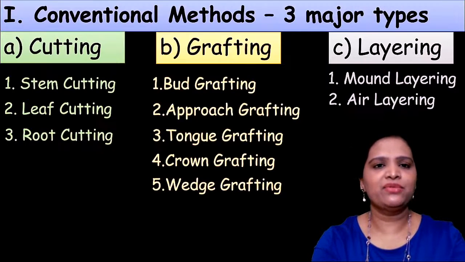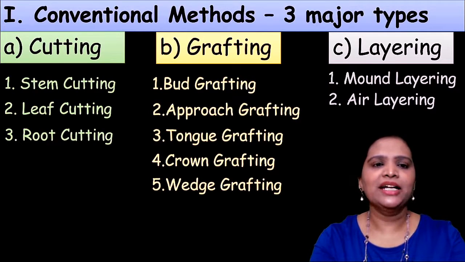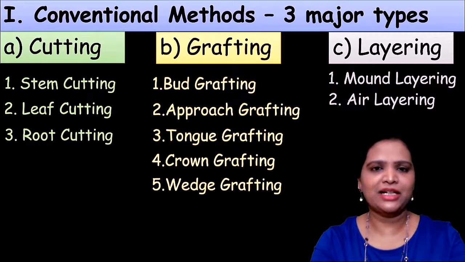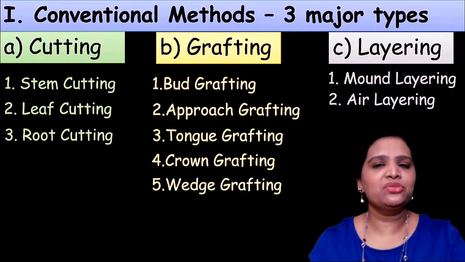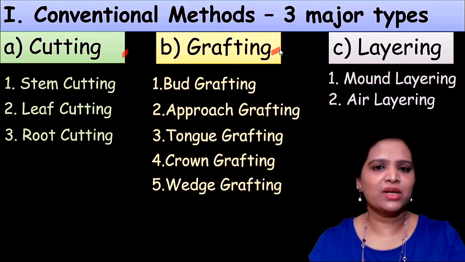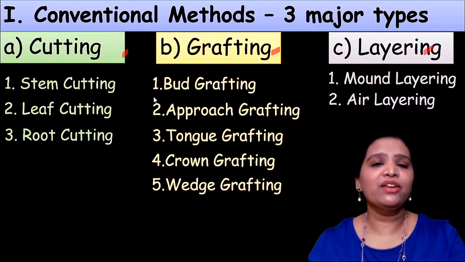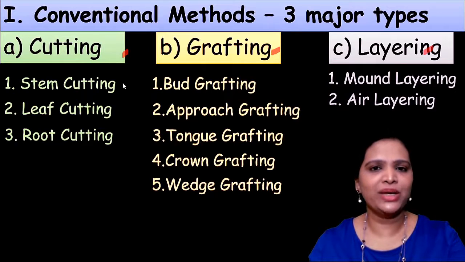Let us study everything in detail. The first one is the conventional method. In this ancient method of vegetative reproduction, there are three major types: cutting, grafting and layering. Again, it depends upon the part where we are doing this on the plant.